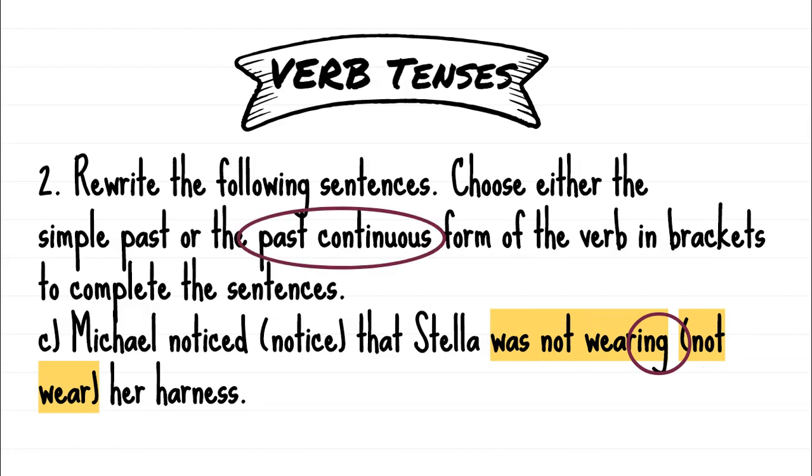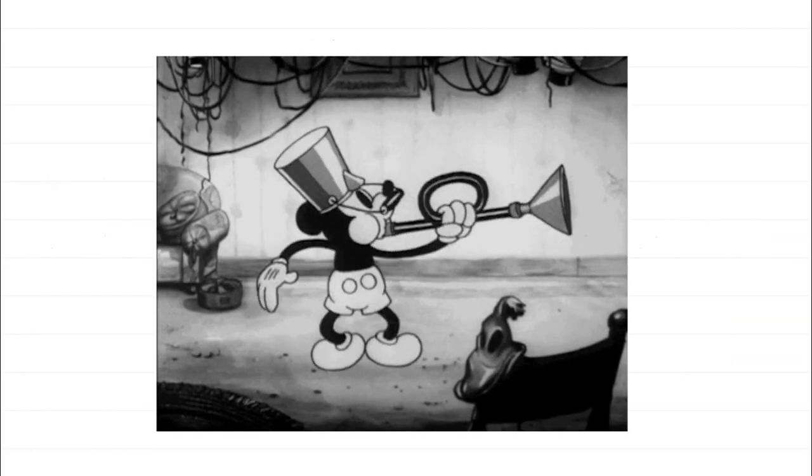Now, when doing any sentence, you have to read it after you've done it to check that it sounds correct. Let's check if it sounds correct. See, Michael noticed that Stella was not wearing her harness. Okay, so you may have had variations, but you can hear that that sounds correct.